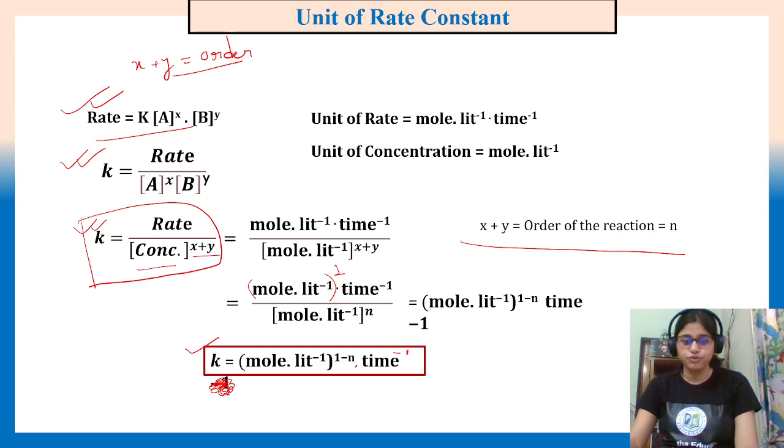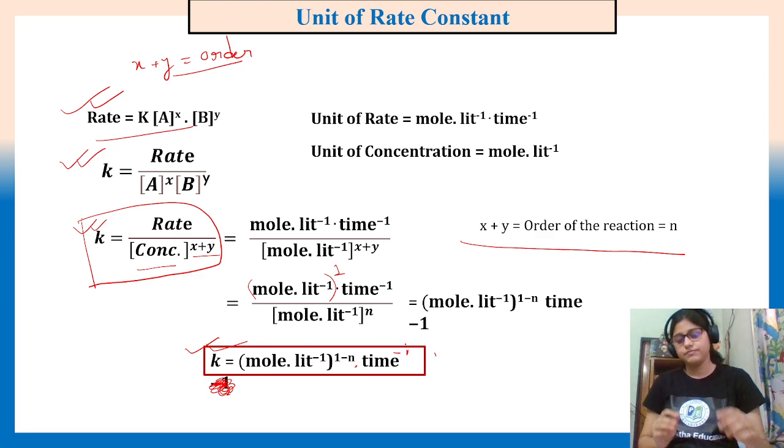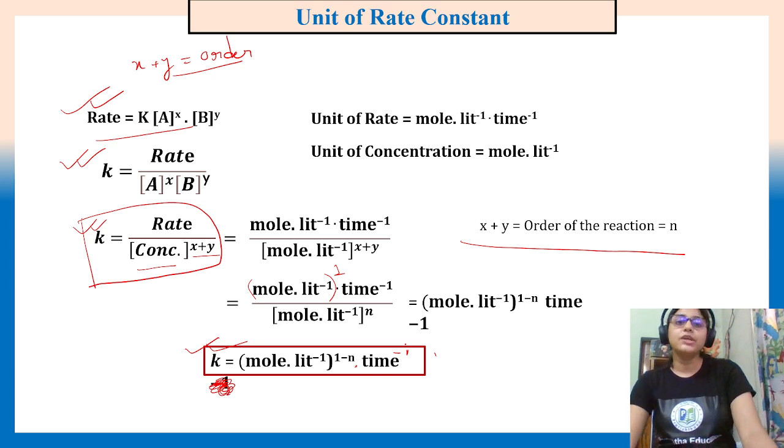Okay, so till this I will finish. Please remember this K formula to solve the questions. It will help: concentration to the power 1 minus n into time to the power minus 1. Okay, so with that I will conclude.